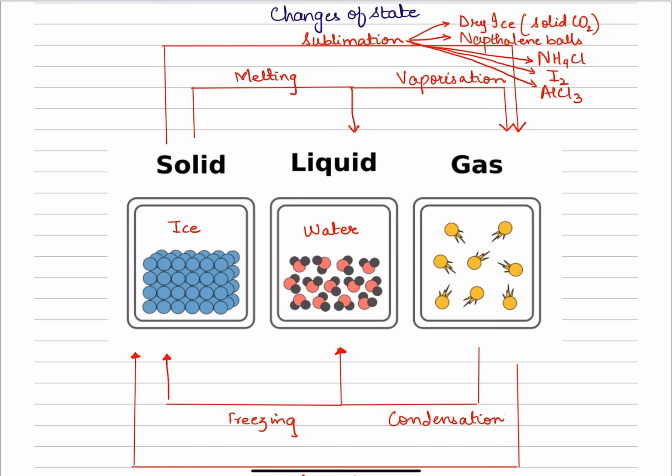And then when you vaporize water, it turns into steam. You see the particles have absolutely random motion. They are very far apart from each other with very weak electrostatic attractions or intermolecular forces between these particles or molecules.